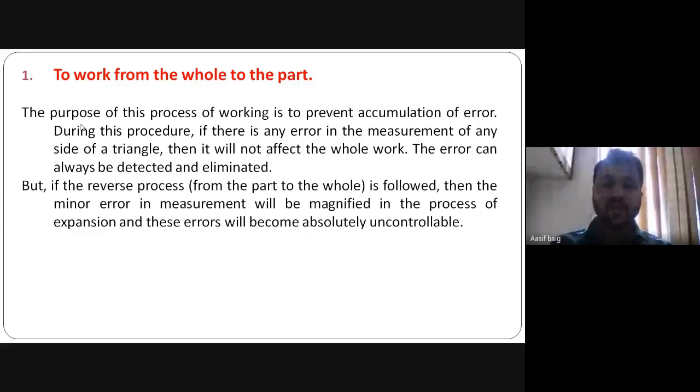So you can see the purpose of this first principle is to control the error. While measuring any area of any boundary, we have to divide the whole area into parts, and measure each individual part. If there is any error in any part, the whole work will not be affected. We can correct that error afterwards.